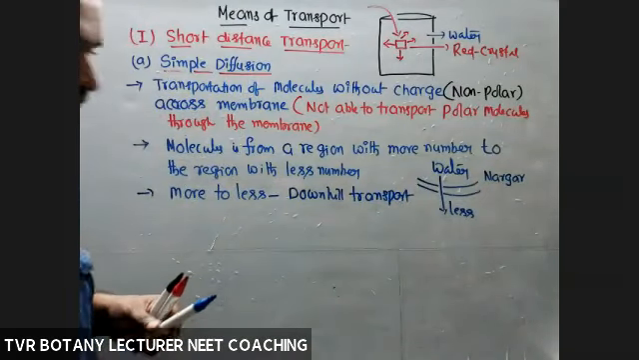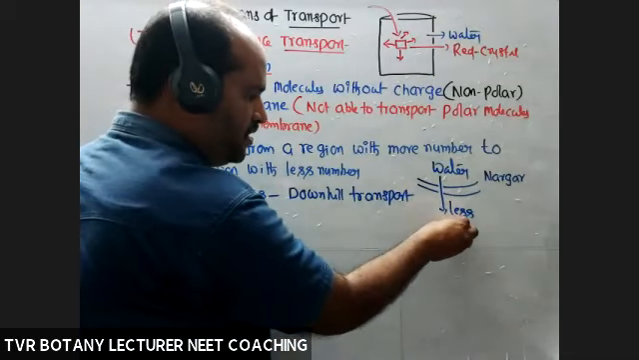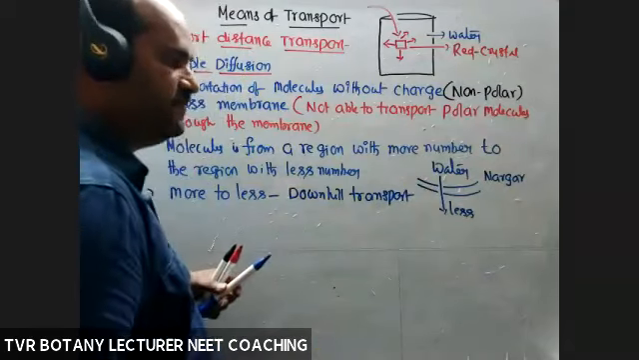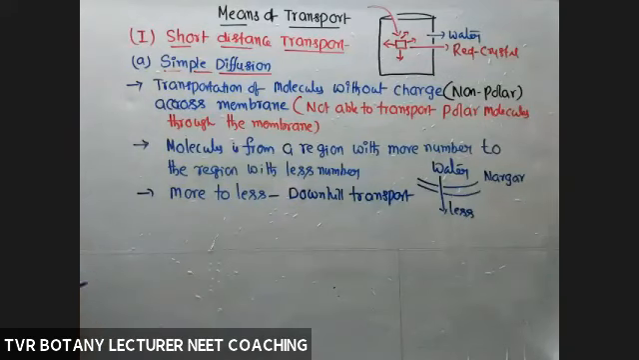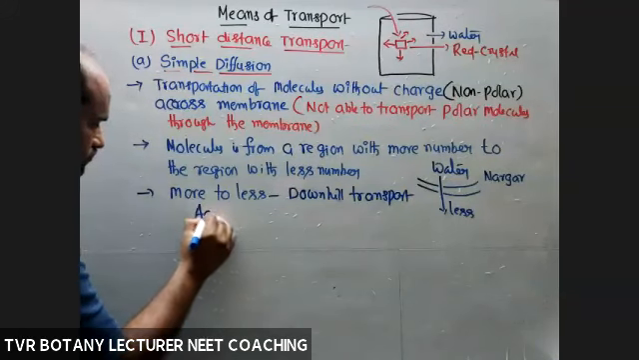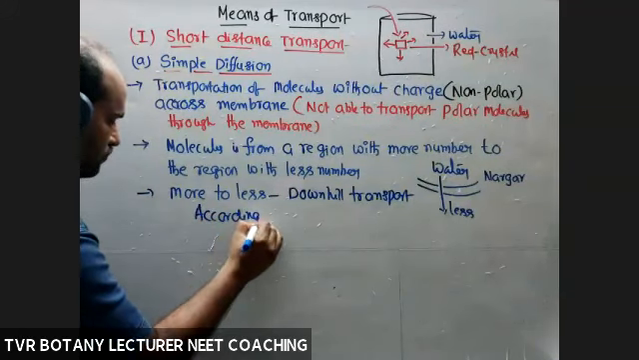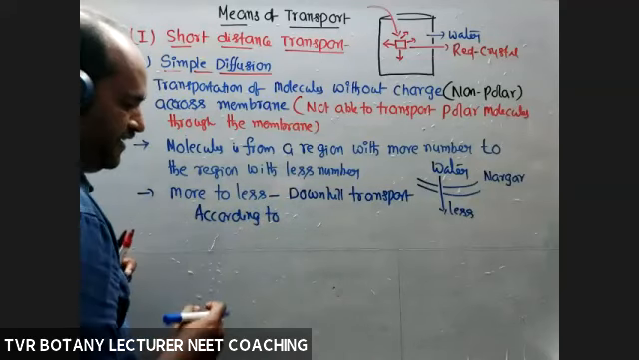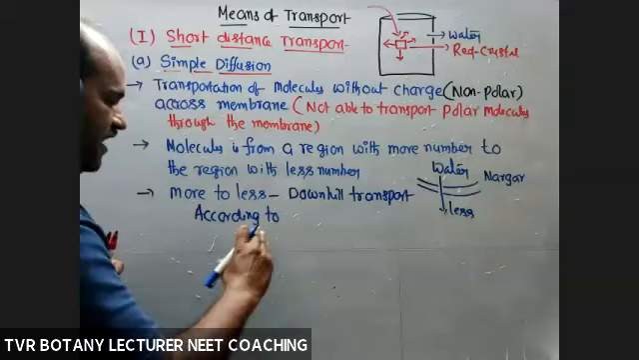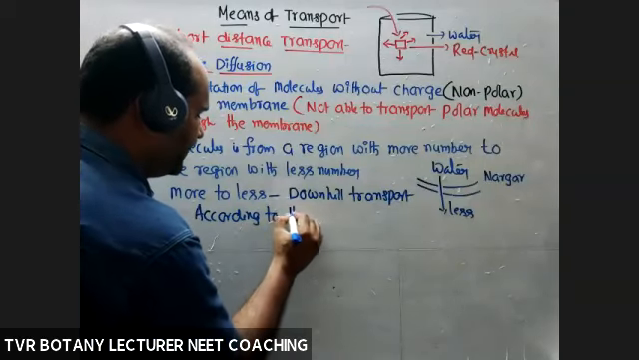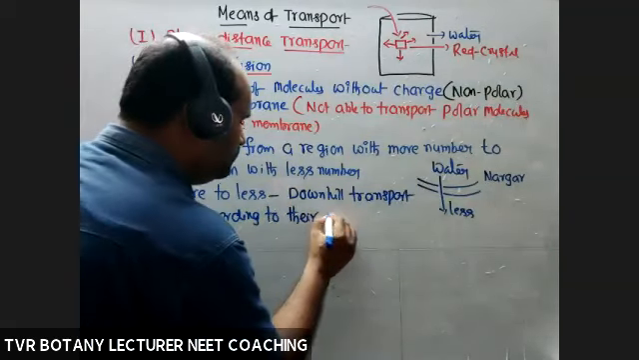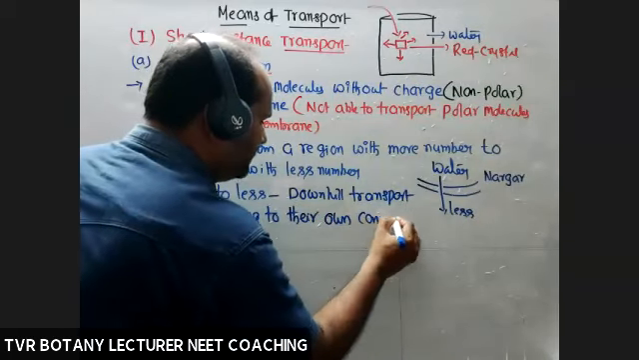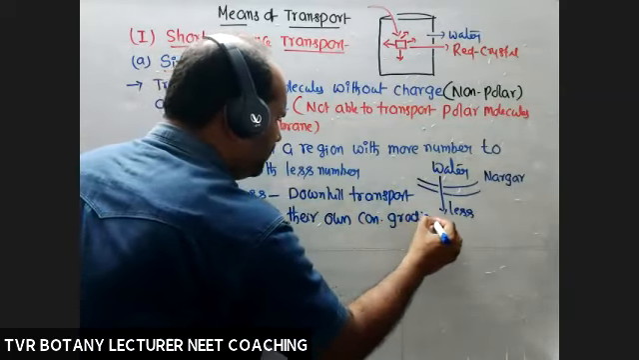Passive transport or not. Make it reverse. Pump the water from the down part to the upper part. More energy is required. So this is a downhill transport or not? Downhill transport. More to less. Here, one more statement we can write. More to less means according to concentration gradient. According to their own concentration gradient. Their own means of the same type. Means same type of molecules.